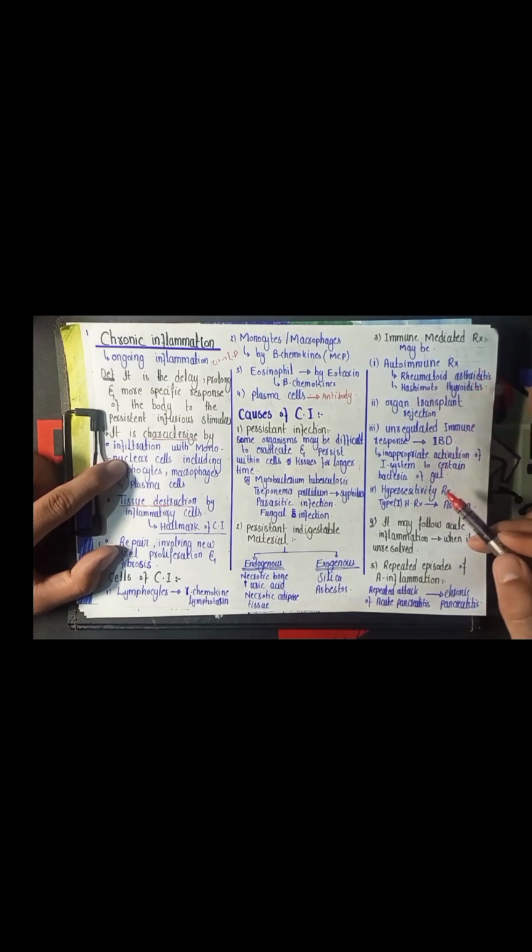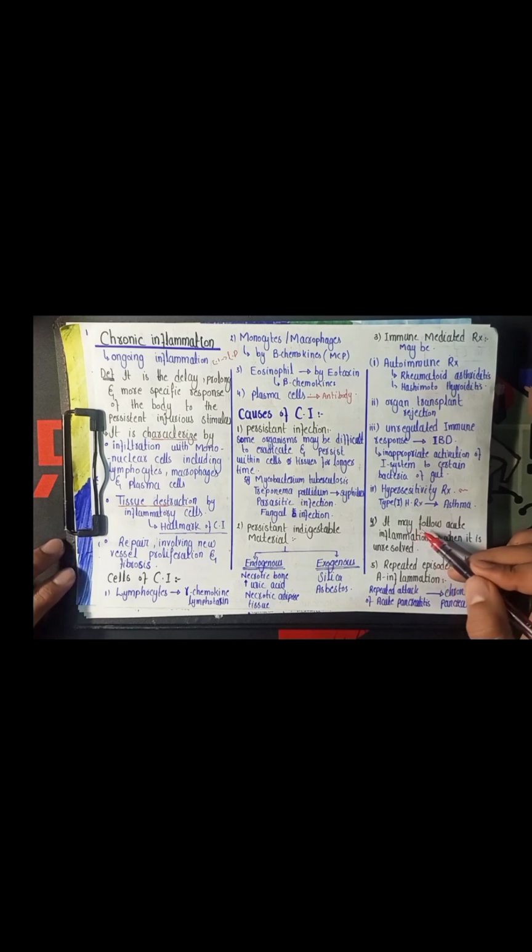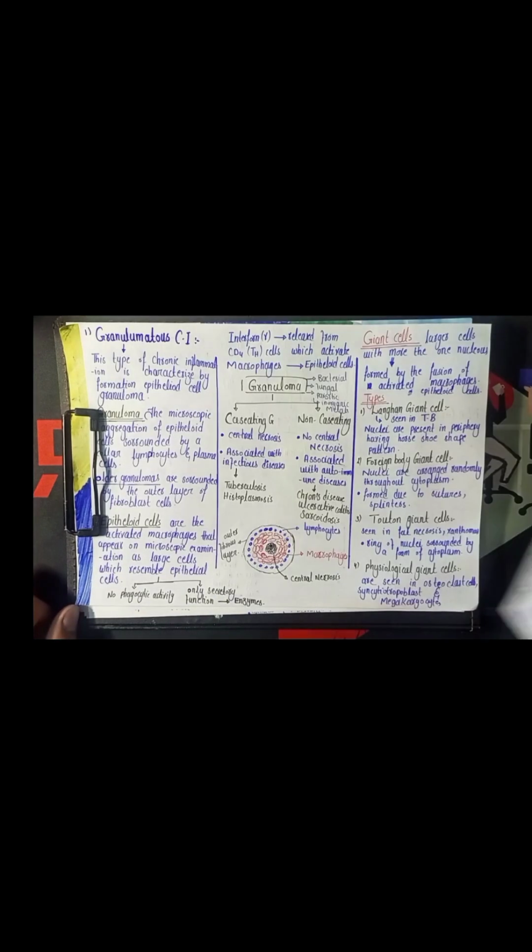And the immune reaction may include the hypersensitivity reaction, which is the inappropriate response of the body to any antigen, and they may be type 1, type 2, type 3, or type 4 hypersensitivity reaction. Type 1 is IgE mediated, like that occurring in the bronchial asthma. Or a chronic inflammation may also follow the acute inflammation when it is not resolved. The chronic inflammation may occur because of the repetitive episodes of the acute inflammation, like repetitive attacks of acute pancreatitis leading to the chronic pancreatitis.